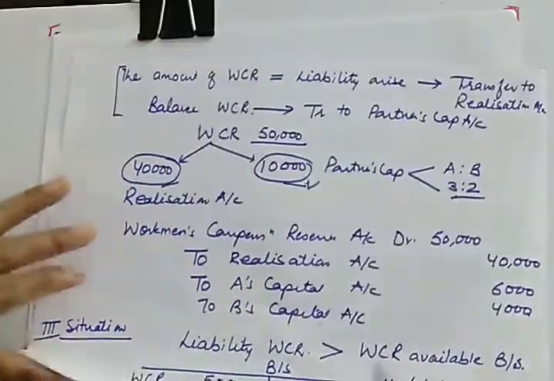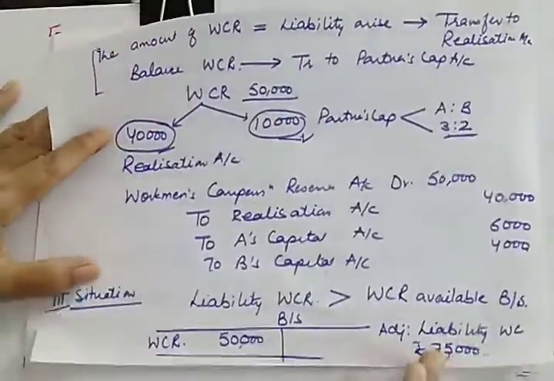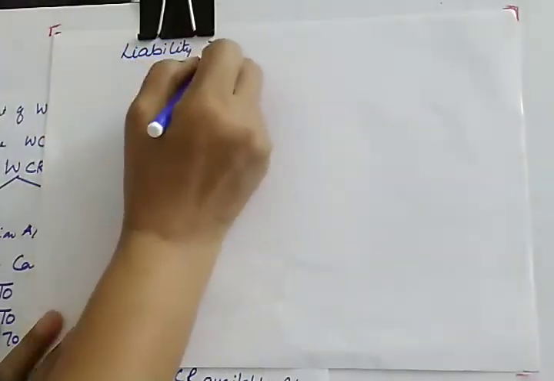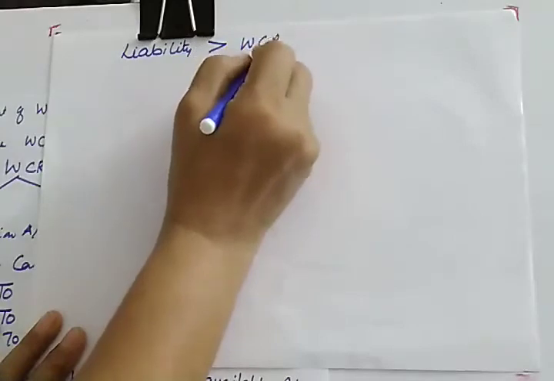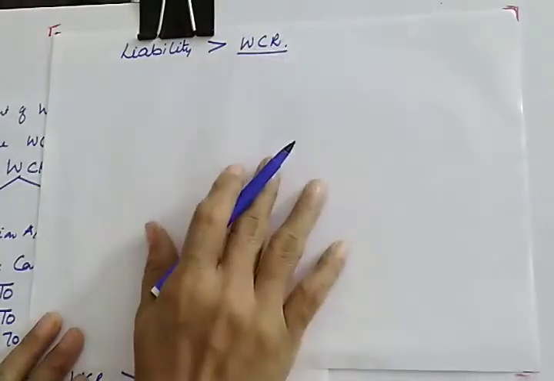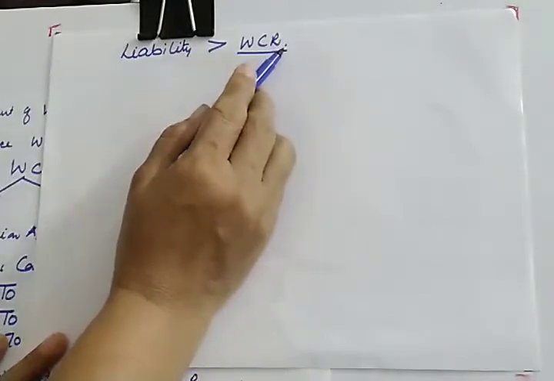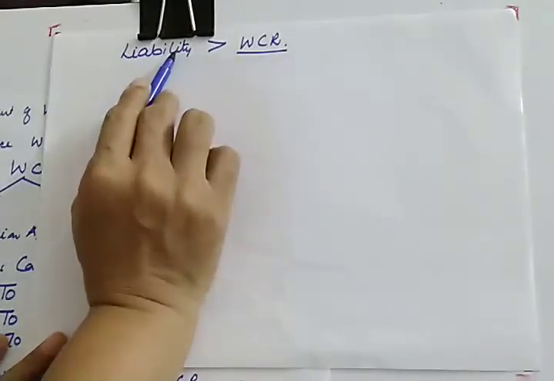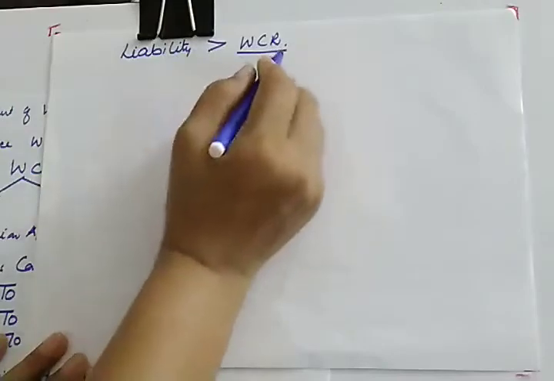In this situation, because liability is more, liability is more than workman compensation reserve, it means nothing is left for partners. Even the workman compensation reserve falls short of liability. So what is to be done in this case?